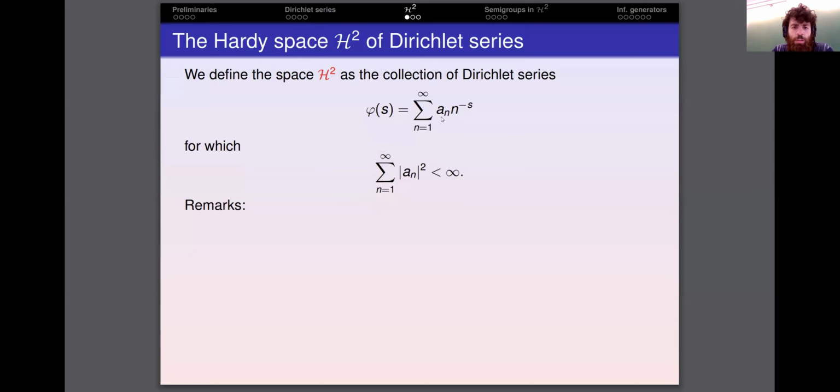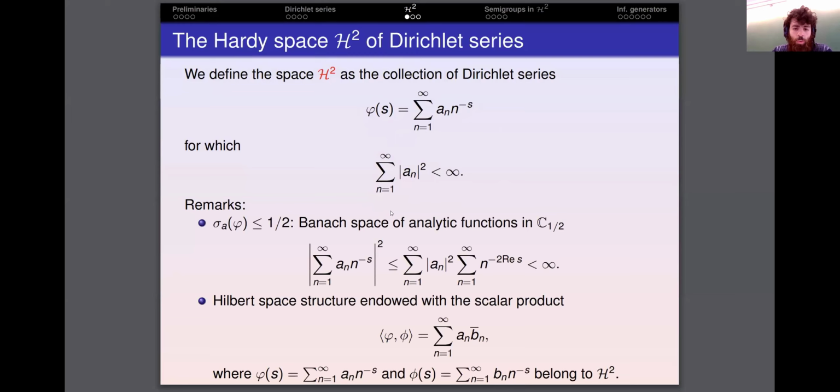So the space H2 is the collection of the formal Dirichlet series for which the coefficients are little l2 summable. With this definition, we obtain a Banach space of analytic functions in the half plane C1/2, since the absolute convergence abscissa is less or equal than 1/2, and this is actually optimal. Meaning that there are Dirichlet series in this space defined in C1/2 which cannot be defined further.